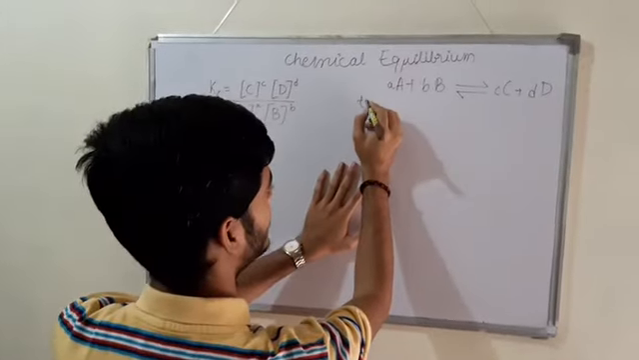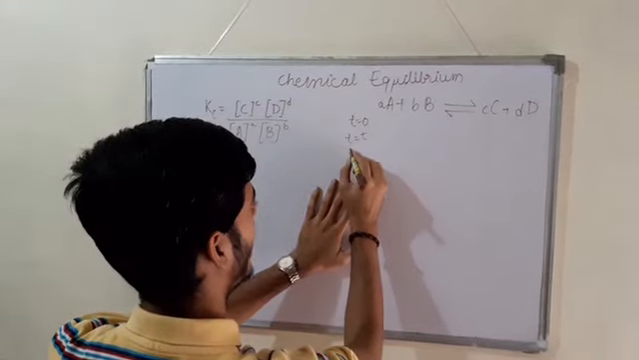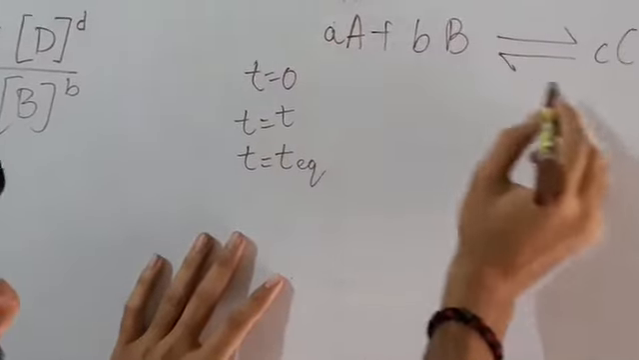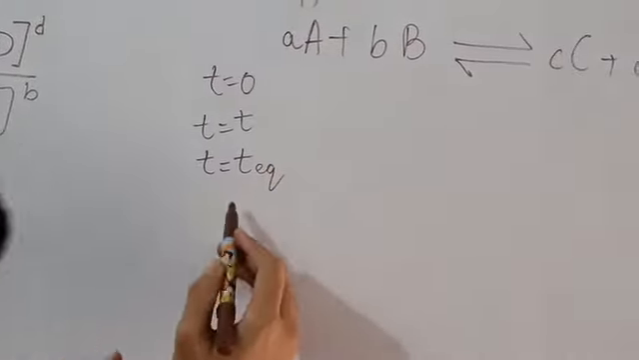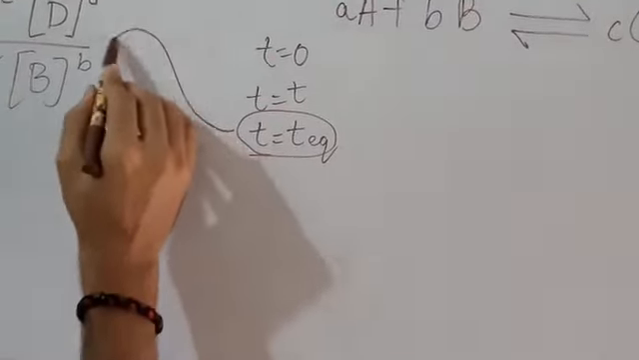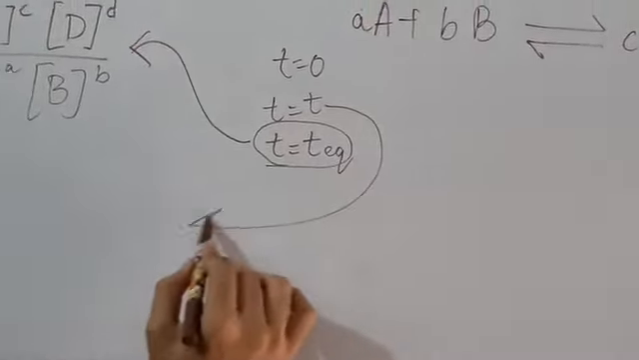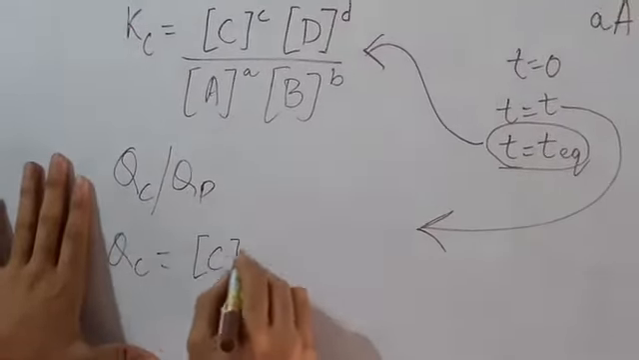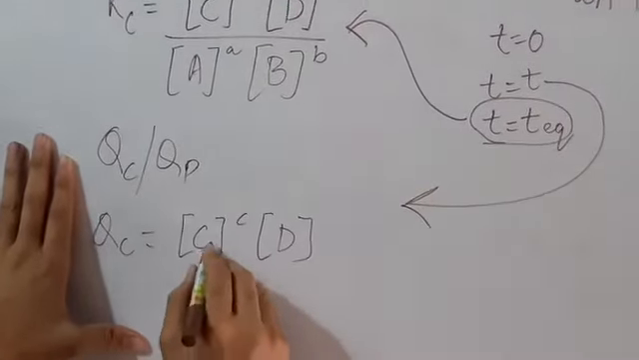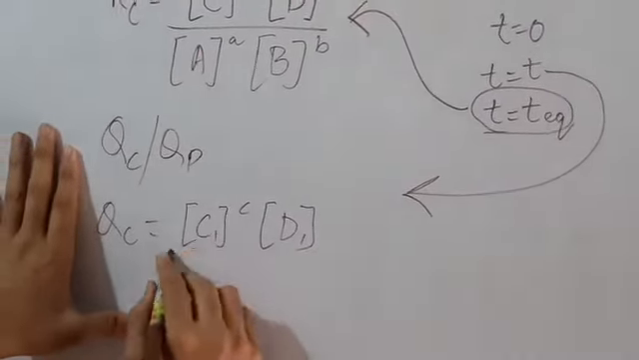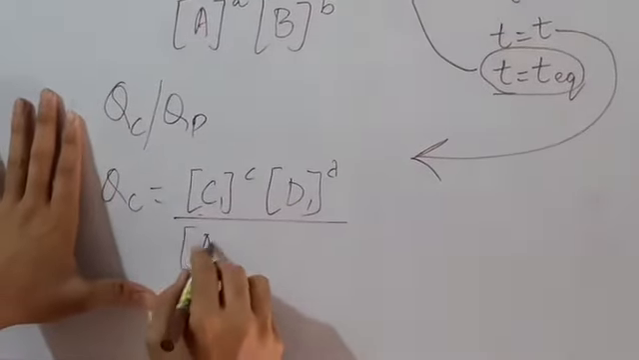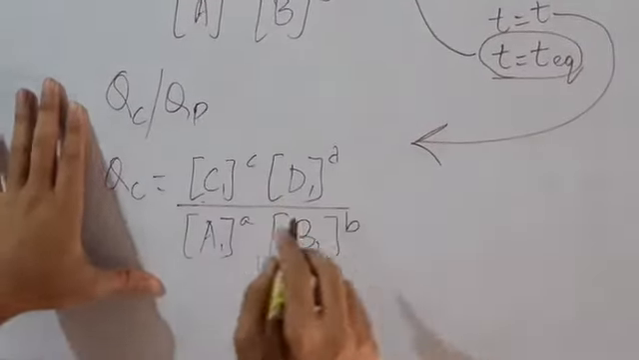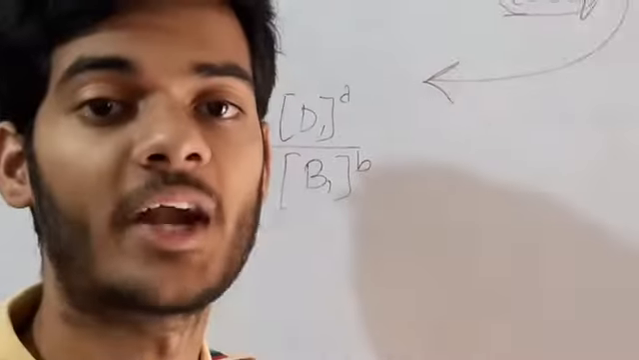For example, there is t equal to 0, t equal to t, and equilibrium. So t at equilibrium is considered for calculating Kc, and t equal to t is considered for evaluating the reaction quotient. So it would be similar: Qc equals concentration of C and D over concentration of A and B. Now, what is the main role of finding the reaction quotient?